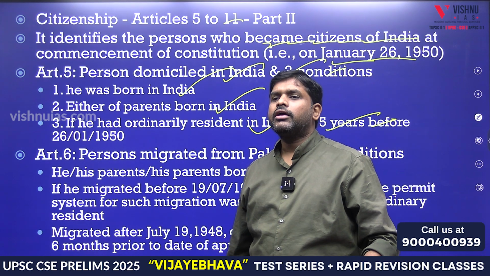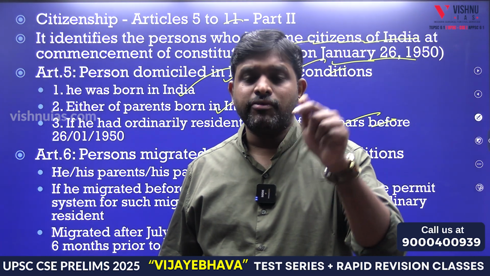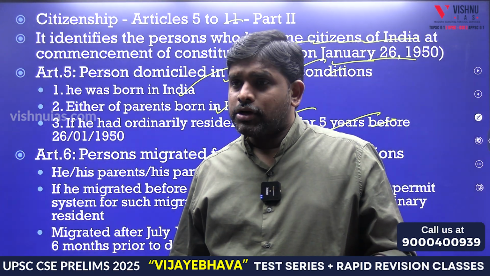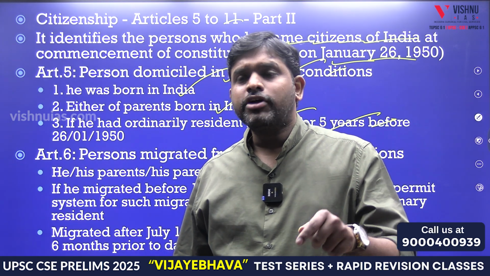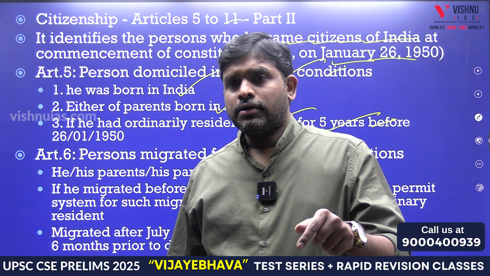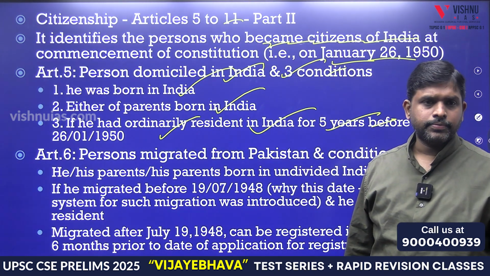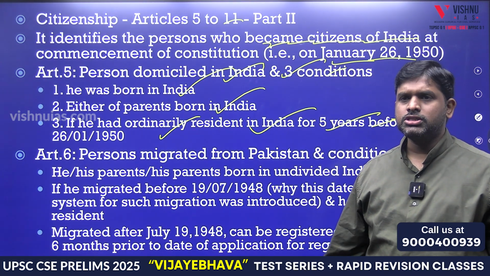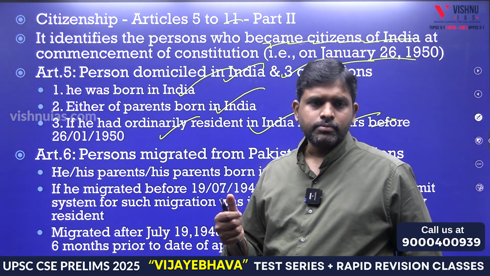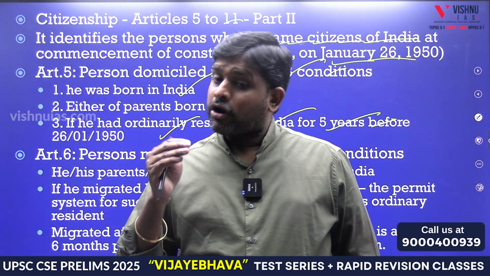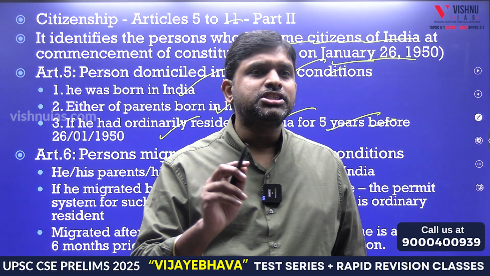Article 5. At the time of commencement of the Constitution, there are three conditions. Number one, your birth happened on or after 26th, or your parents were both born in India, or you resided for five years. This is basic. If you know this, this is enough. Article 5, three conditions. The first condition is born in India, or parents born, or on the 26th January 1950. Prior to that day, if you had been staying here for five years, you will get citizenship as per Article 5.